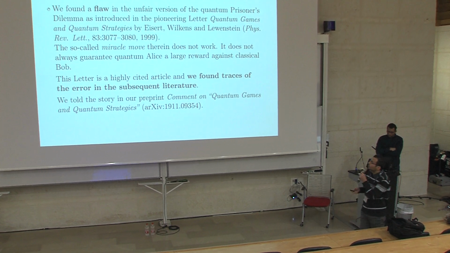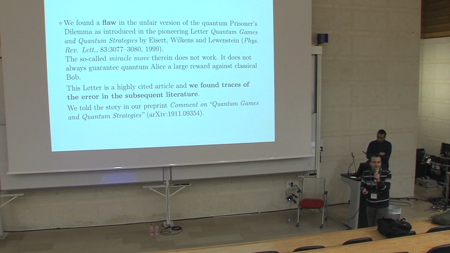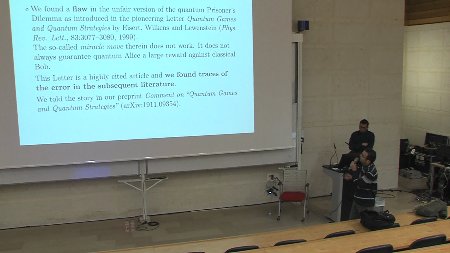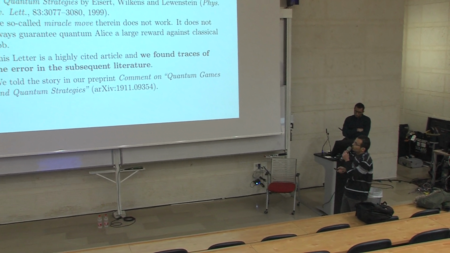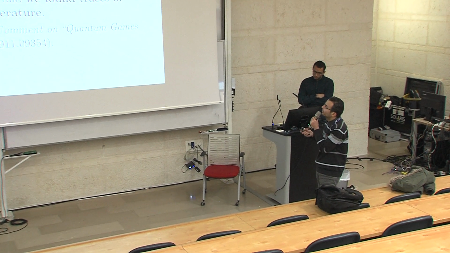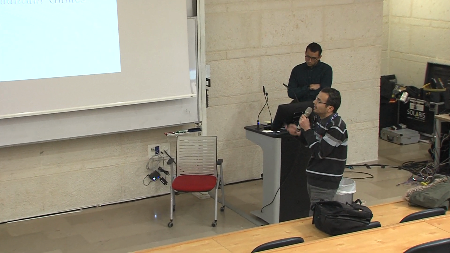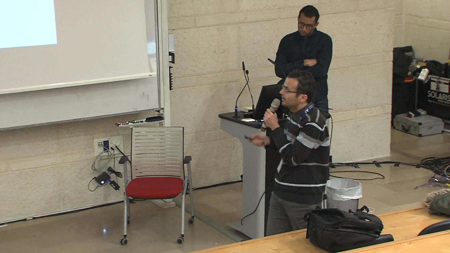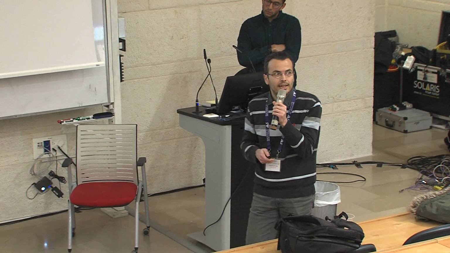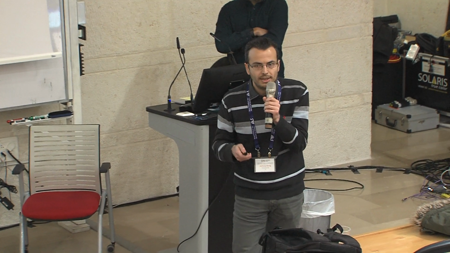And the point is that we found some errors in the literature, so it was not a fruitless experience. For instance, for the formalization of the quantum prisoner's dilemma, we followed the classic paper, Quantum Games and Quantum Strategies by Eisert, Wilkens, and Lewenstein. In this paper, you have a section on unfair games where Alice can play any strategies, while Bob is restricted to classical strategies only.